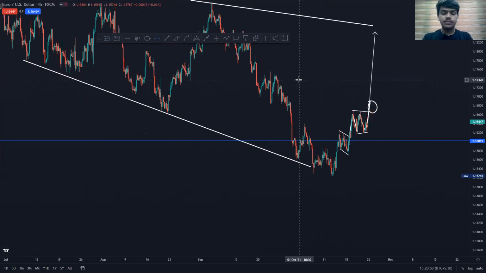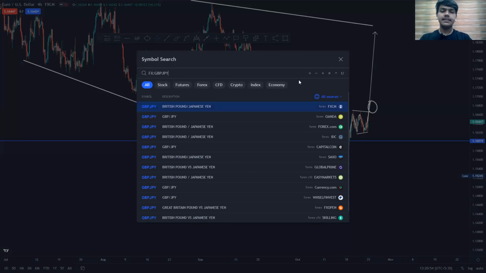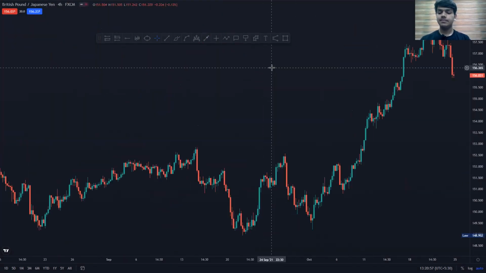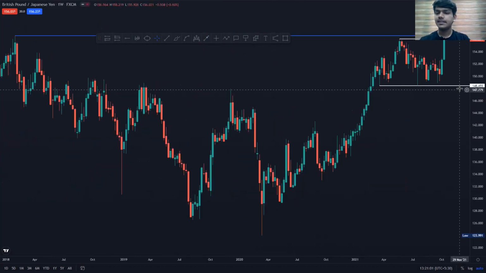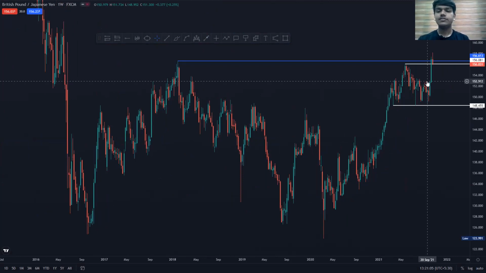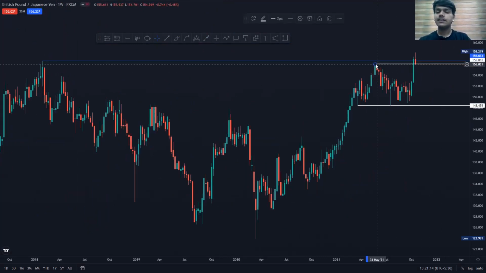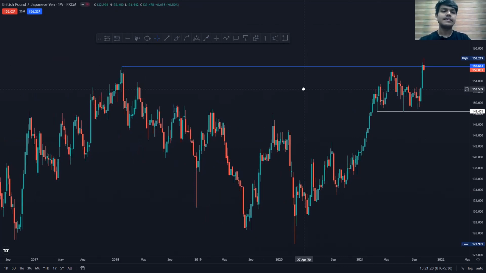Let me just talk about another pair, which is GBPJPY. Very clear on the basis of the structure, GBPJPY. If I just move to the higher time frame, weekly or daily time frame, you will see the momentum was very clear. I remember the last video I uploaded on GBPJPY, I explained the psychology, and I also covered this kind of move which can create this possible outcome. I was mis-forecasted, but I did not have any trade in that impulse move. But let me just talk about that in today's video.